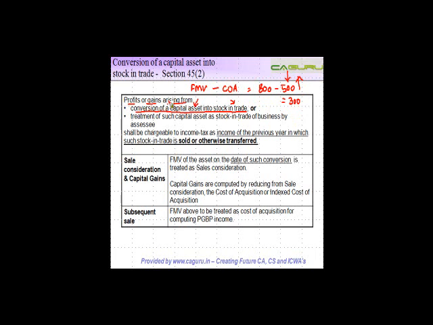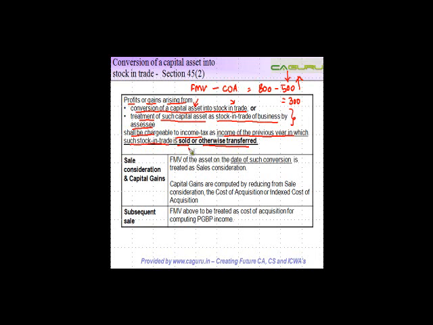So profits or gains arising from conversion of a capital asset into stock and trade, or treatment of such capital asset as stock and trade of business by assessee. So what we took was that these are one and the same thing, okay? Shall be chargeable to income tax as income of the previous year in which such stock in trade is sold or otherwise transferred.